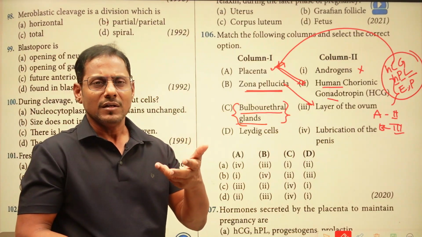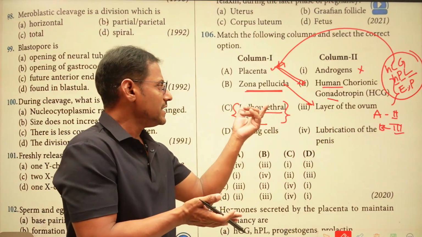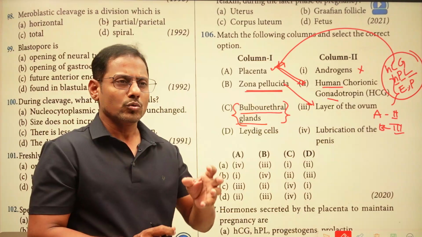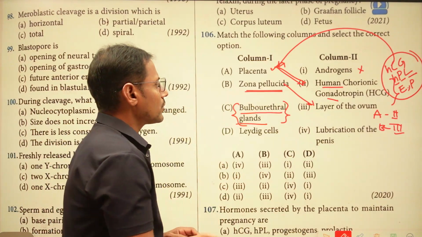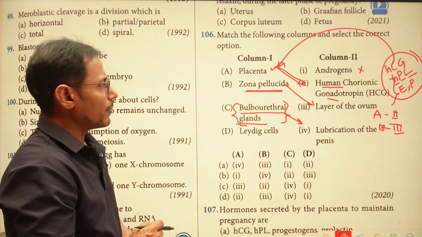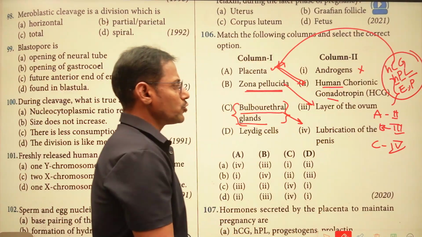So at the glans penis, they are going to secrete some kind of lubricant from these bulbourethral glands at the time of copulation. So the penis is going to be lubricated. So the bulbourethral glands are related to lubrication of the penis at the time of copulation. Now C is matching the fourth option in column 2.